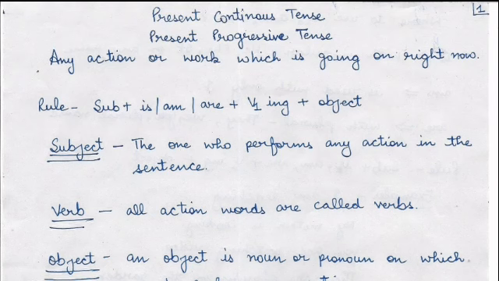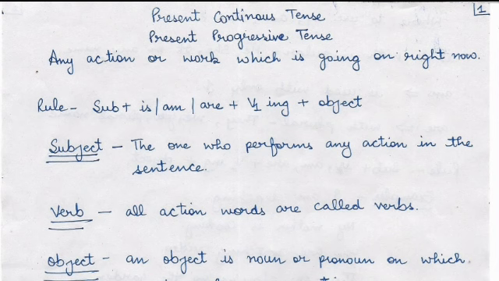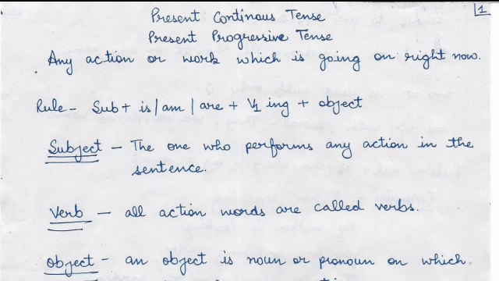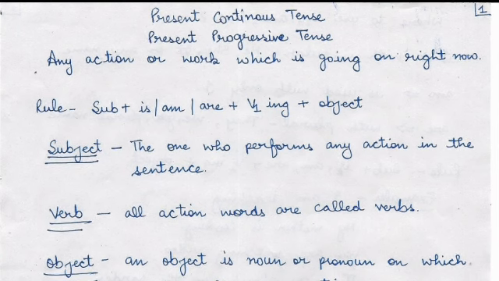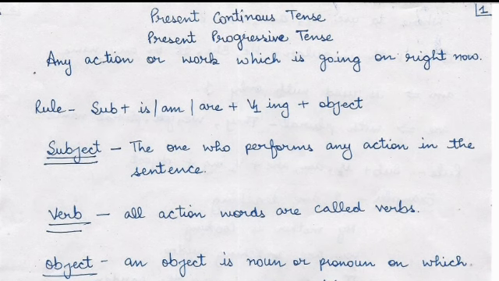Hello friends, today we will do the next part of tenses, that is present continuous tense, and this is also called present progressive tense. Now first of all I tell you the meaning of this tense. That means any action or work that is going on right now. That means we use this tense when we want to tell about the work which is going on right now, or the work which we are doing at present time. To express that kind of things, we use this tense.